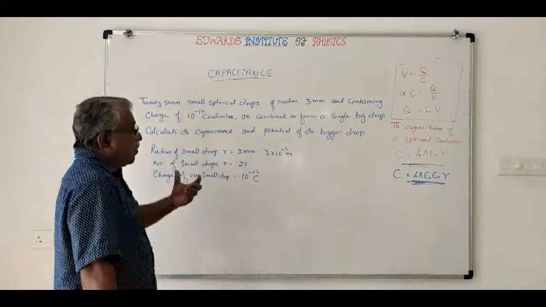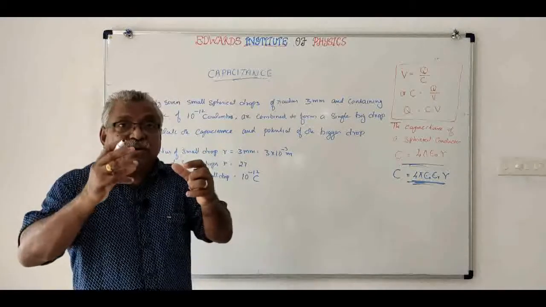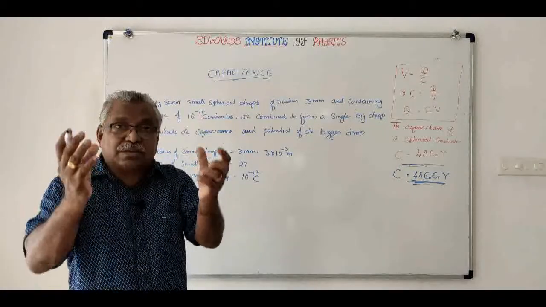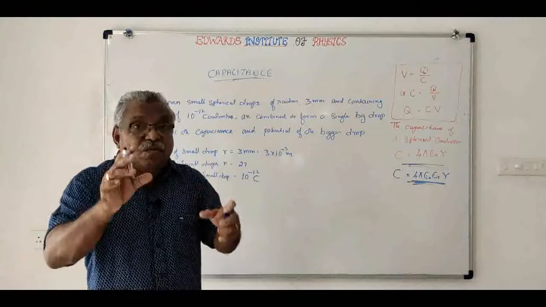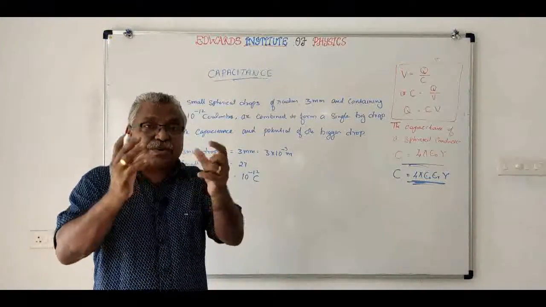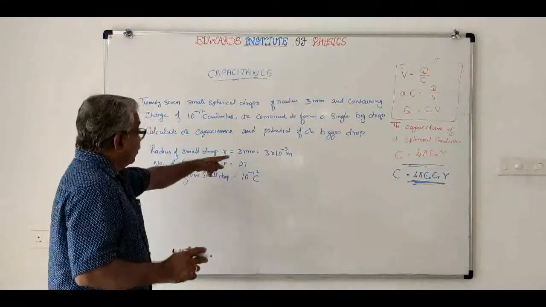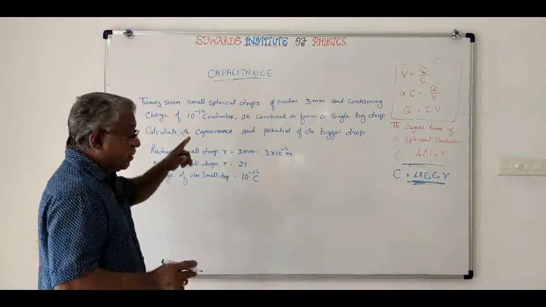Now what will be the volume of one drop? See, if 27 drops together combine to form a single drop, the volume will remain constant. Volume of 27 droplets will be equal to volume of the single drop. So what is the volume of one single drop?